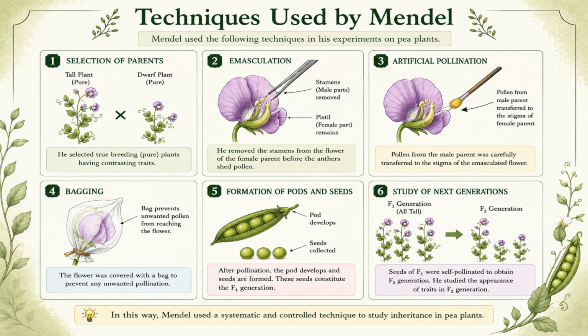Step 7. Observation and analysis. Mendel carefully counted and recorded the number of plants showing different traits in each generation. His accurate observations and mathematical analysis helped him discover the fundamental laws of inheritance. This systematic approach made Mendel's experiments reliable and revolutionary in the field of genetics.